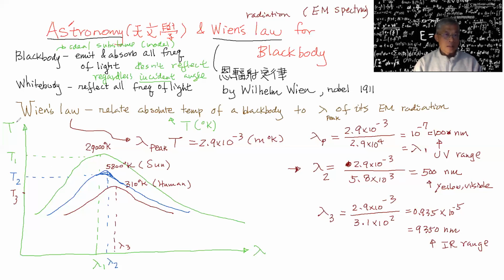So Wien's law, what is it trying to do? It's relating this temperature, in Kelvin, degree K. It's also called absolute temperature. At this kind of high temperature, they behave like an ideal gas, so mostly gas, like in the sun, for example, 5800 degrees K. And the T is related to the average kinetic energy, which is equal to 3/2 Boltzmann constant times the absolute temperature.